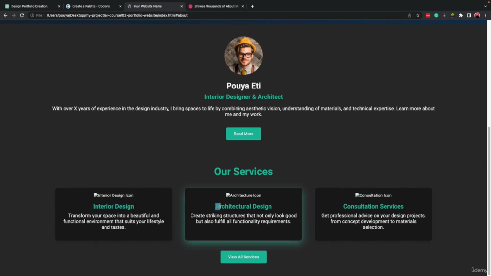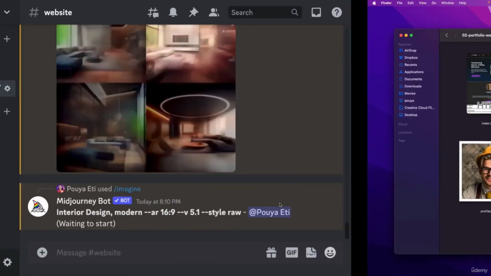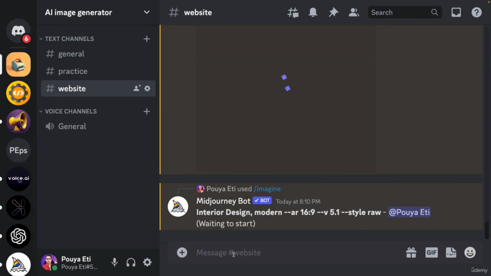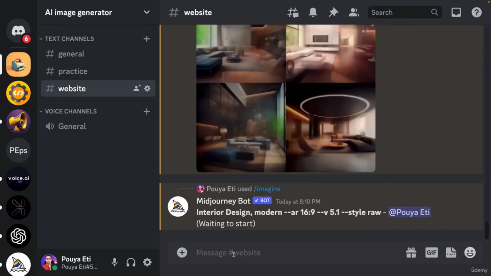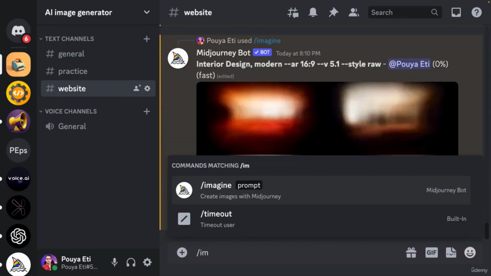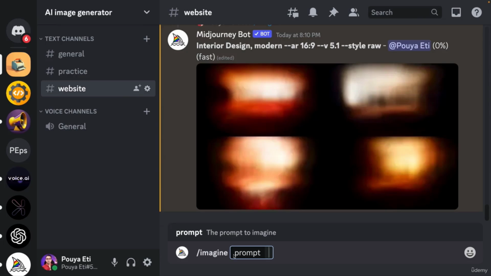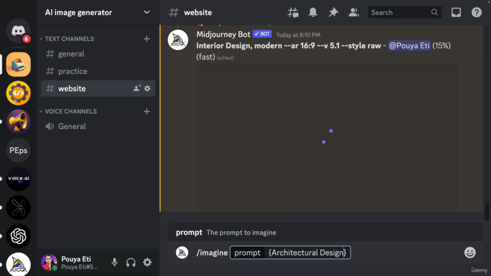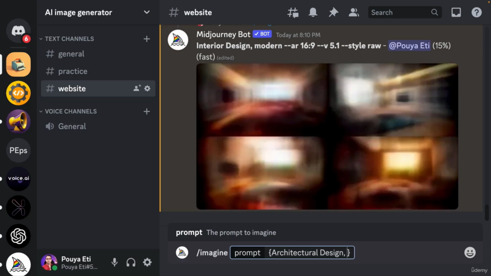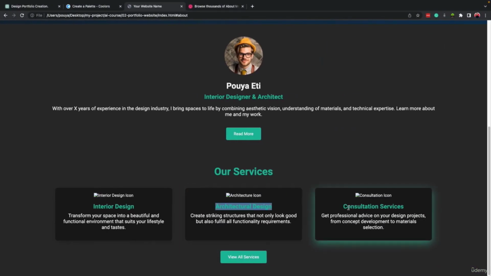And the next one is architectural design. If we remember the lessons we had for Midjourney, we can come here and write down imagine. Inside the curly brackets, we can write down architecture design, comma, the next topic that we have, consultation services.